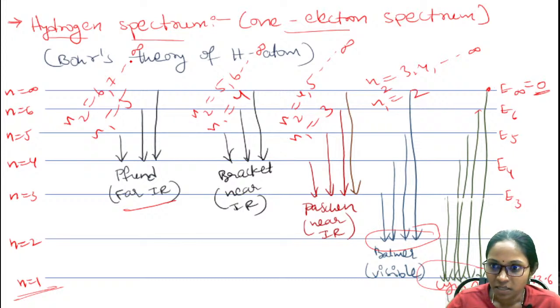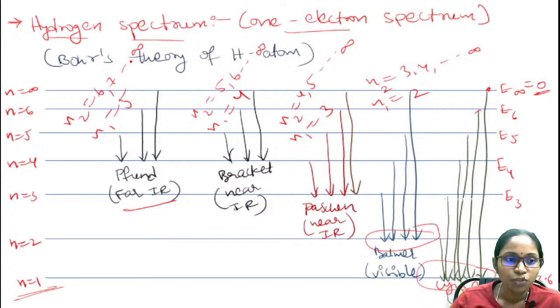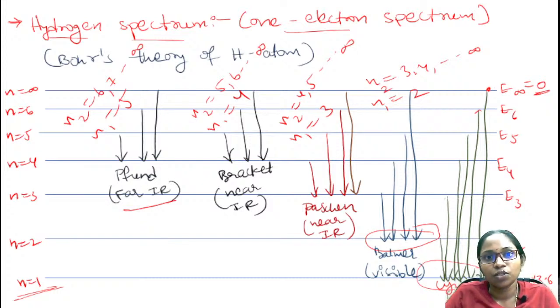Already our class is 1.5 hours. So it will be very lengthy. So I will continue our topics in our next class. In our next class, I am going to teach you the correction for finite mass of the nucleus. Correction for the nuclear mass.